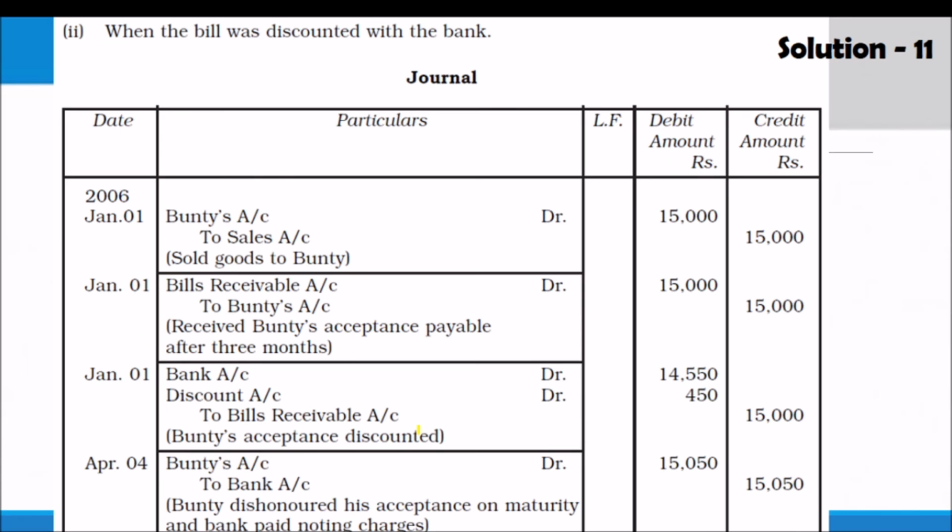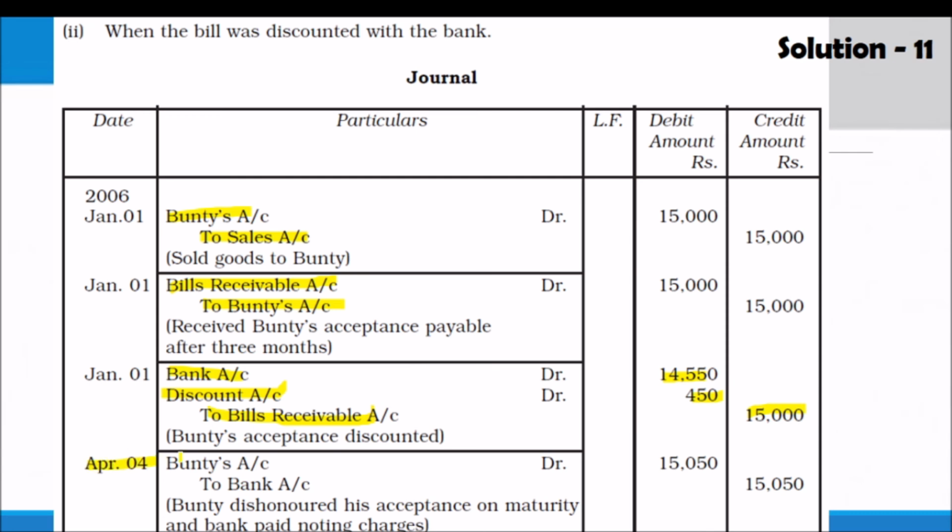If it is discounted at the bank, we have already learned a lot of problems. Bundy's account debit to sales is the first entry, bills receivable to Bundy for creating the bill, and if it is discounted, bank account debit, discount account debit to bills receivable. The amount is 14,550, and 450 is the amount for discount, total 15,000.